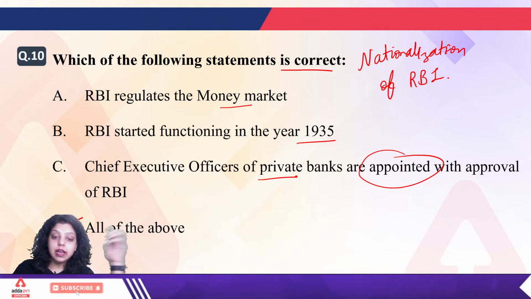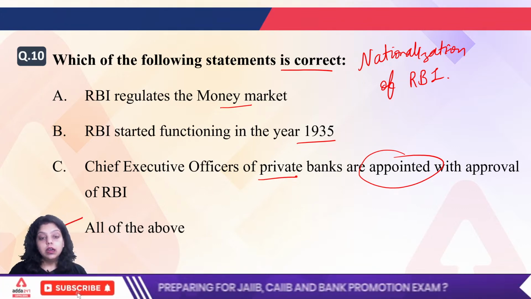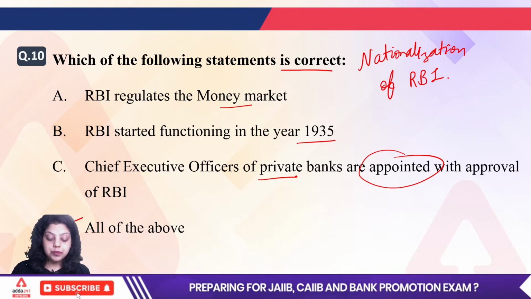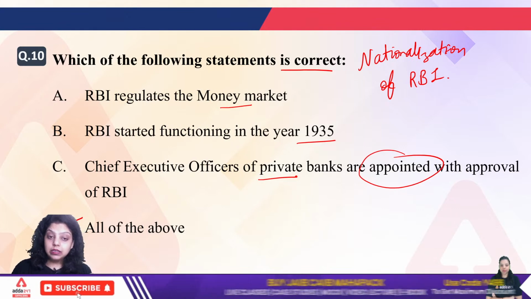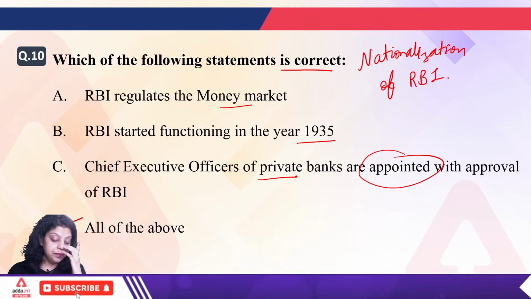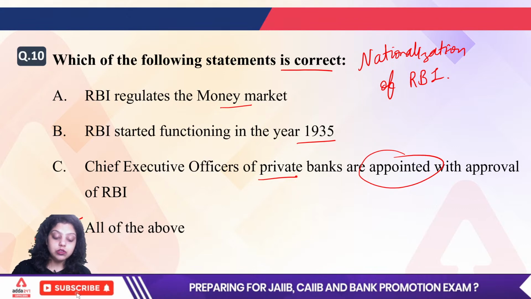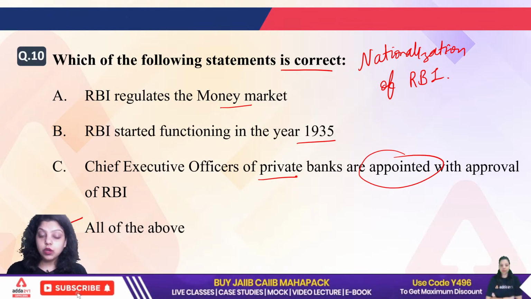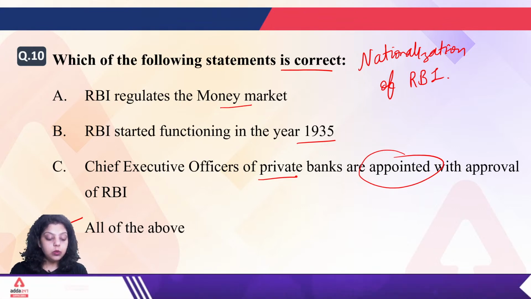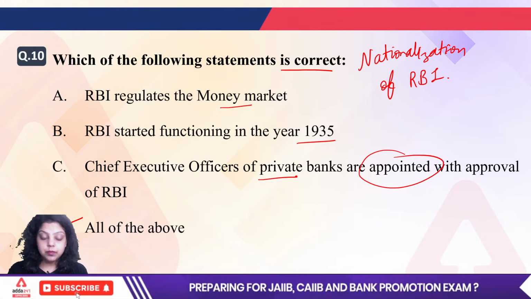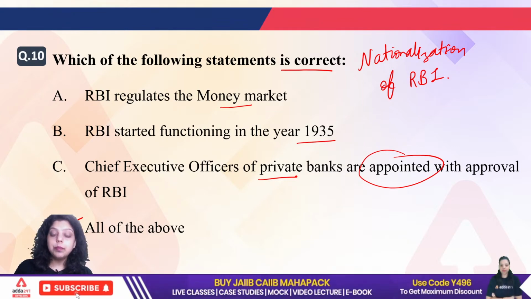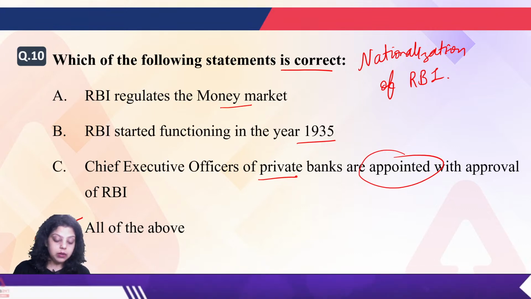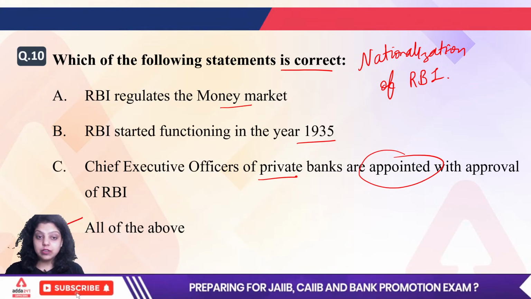First of all, what is nationalization? Nationalization simply means when the Government of India is purchasing 51% or more than 51% shares of a private bank or a private entity, that process is known as nationalization. Now let me know when RBI's nationalization happened. Because when RBI was established in the year 1935, it was a private shareholders' bank. It was nationalized by the Government of India.